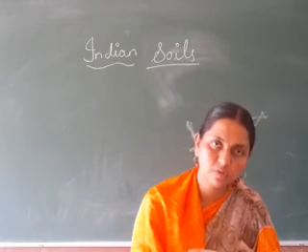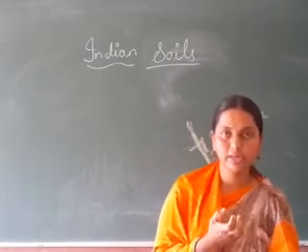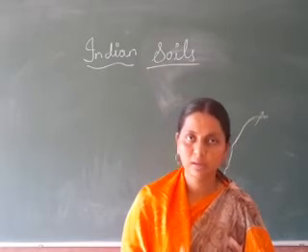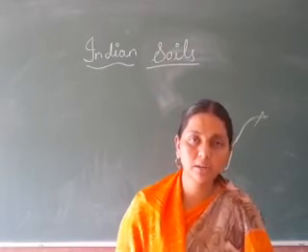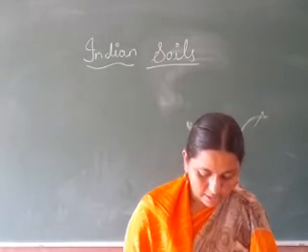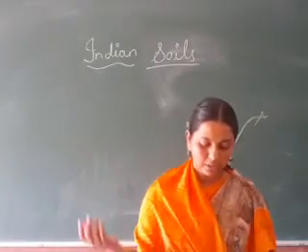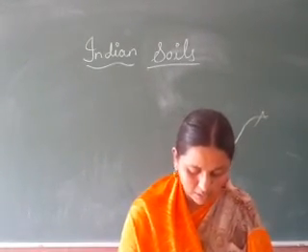When the top layer of the soil is lost, what will happen? Loss of soil fertility. When the soil is lost, automatically what will happen? The fertile soil will go away, and there will be less agricultural produce. Next, it leads to silting and floods, change of the course of rivers and reduction of capacity of the reservoirs.